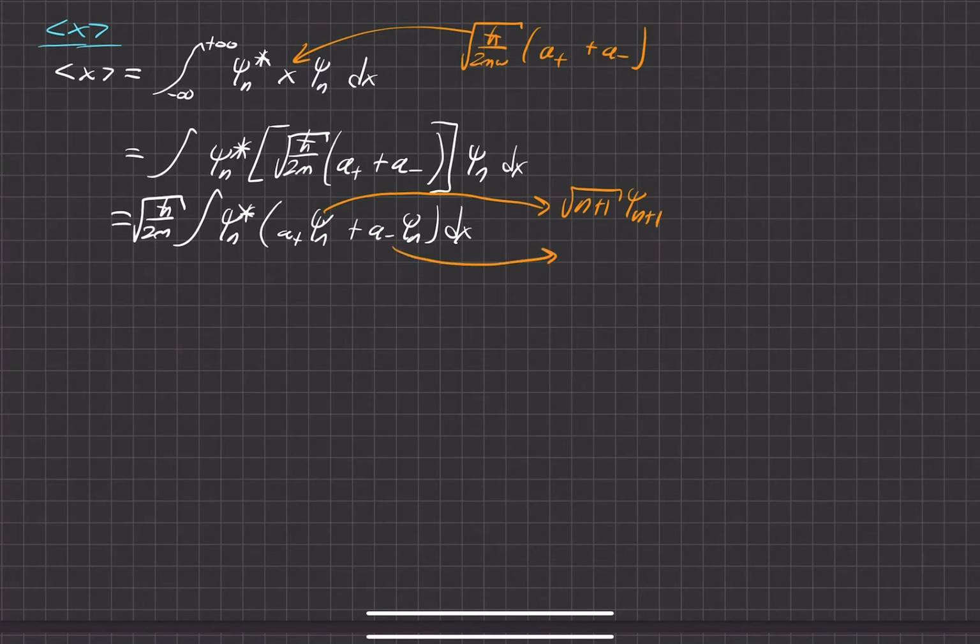And then the lowering operator acting on some arbitrary nth state is equal to this, where it just lowered the state, and then it has some value, square root of n, out in front. So if we put these in, and again, I'm just doing this to save time here.